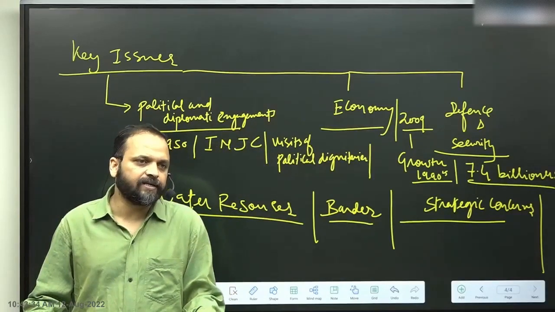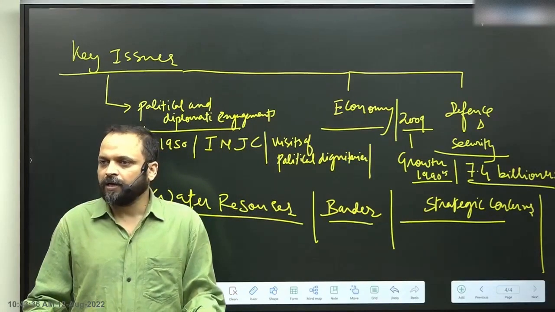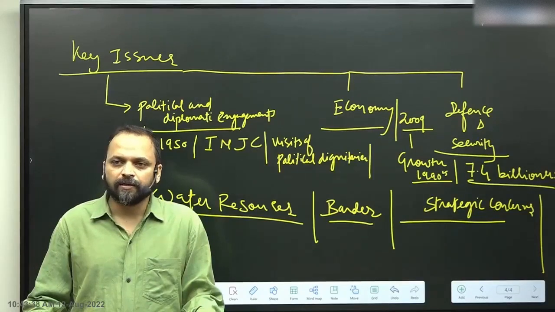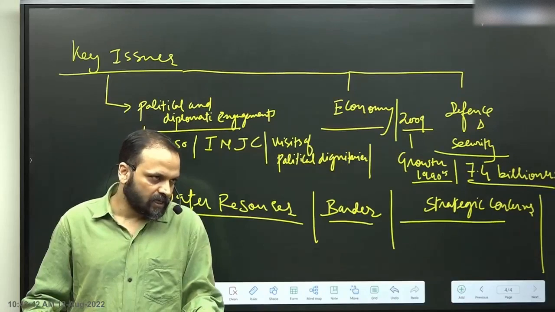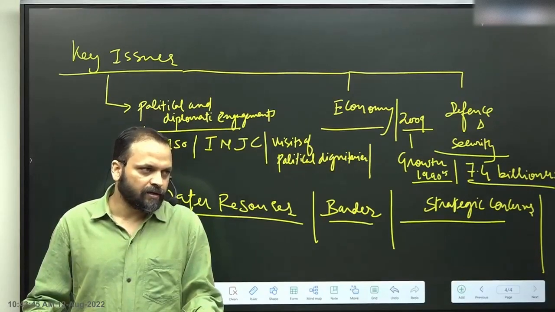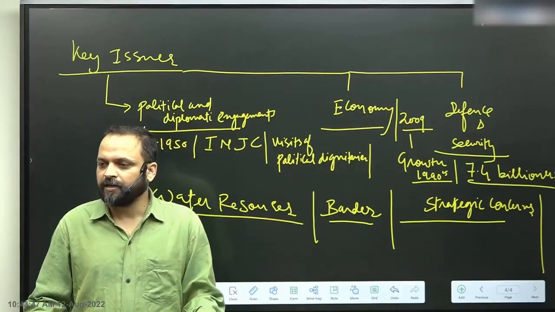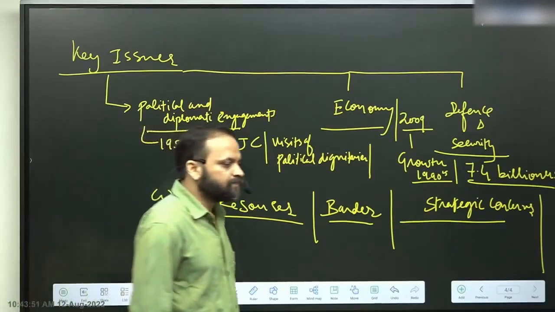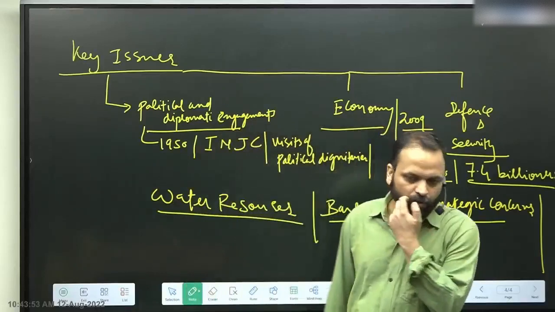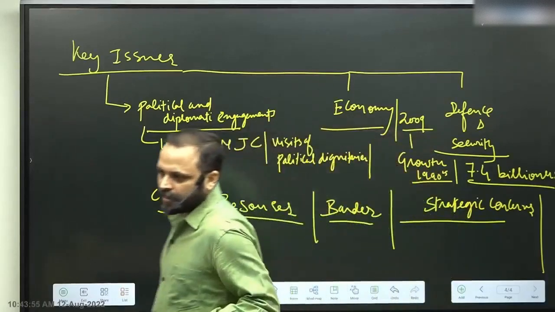How so? By improving border infrastructure and connectivity. That's the way forward.